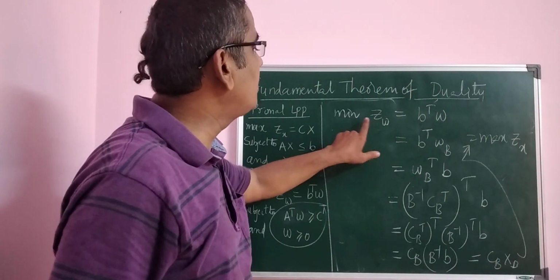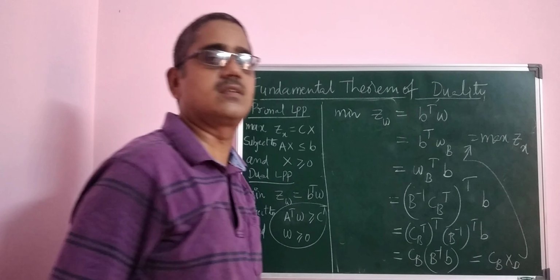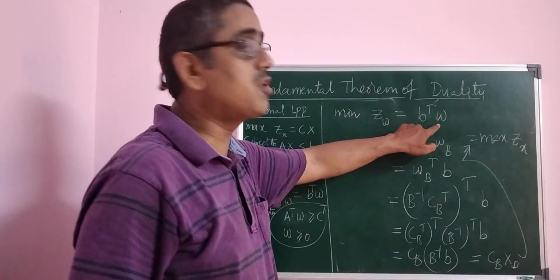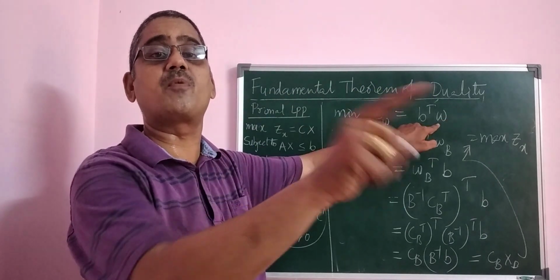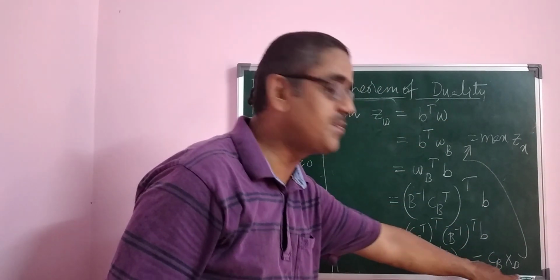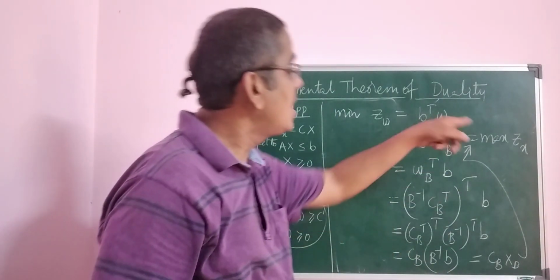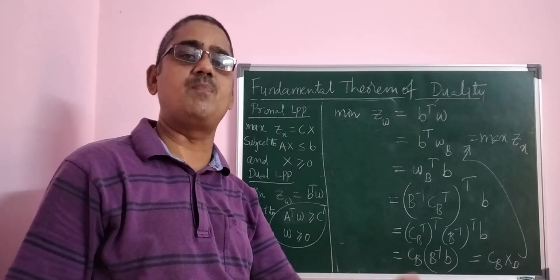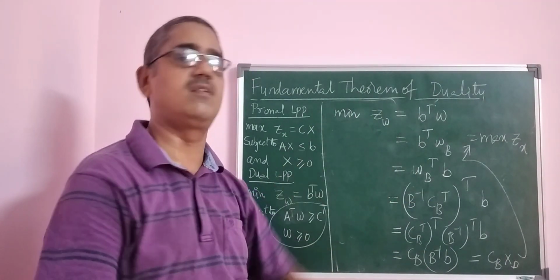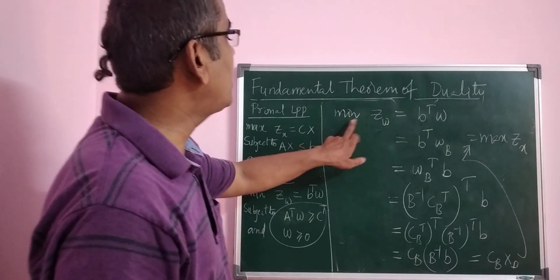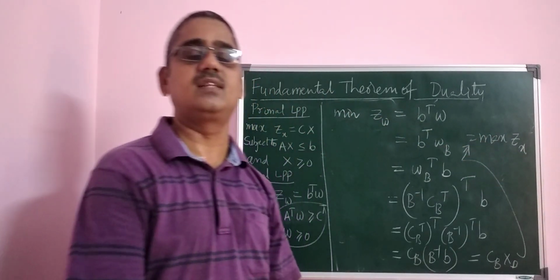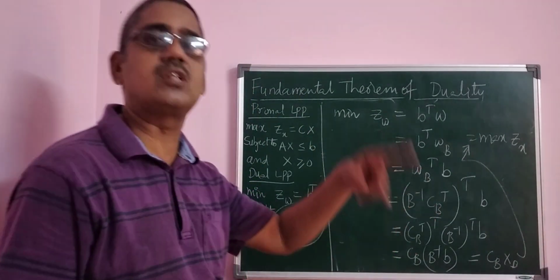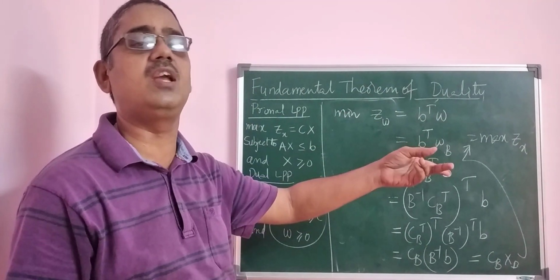Therefore minimize Z omega is equal to maximize Zx. b transpose omega is equal to CBXB. What is b transpose omega? Value of the objective function of the dual linear programming problem. What is CBXB? Value of the objective function of the primal linear programming problem. Therefore, for primal LPP and dual LPP, the values of the objective functions are equal. So minimize Z omega is equal to maximize Zx. The values are equal.